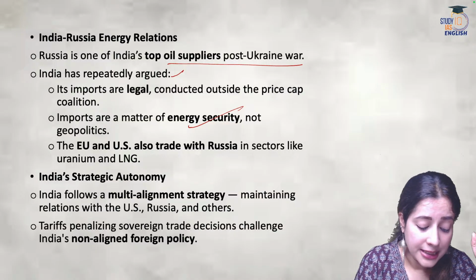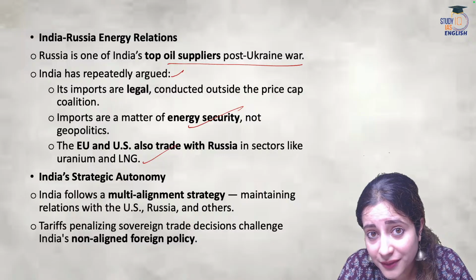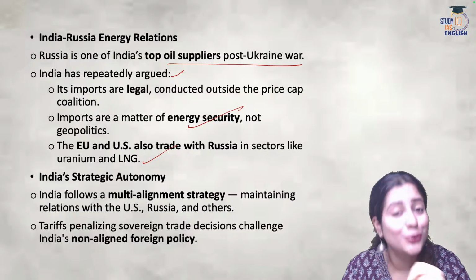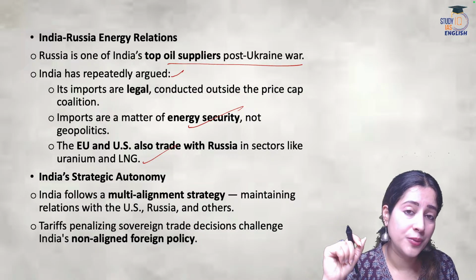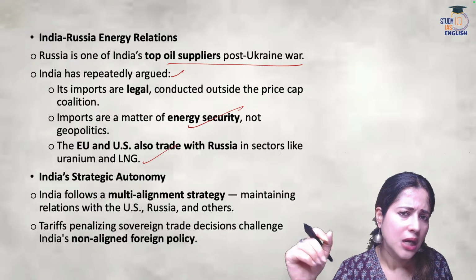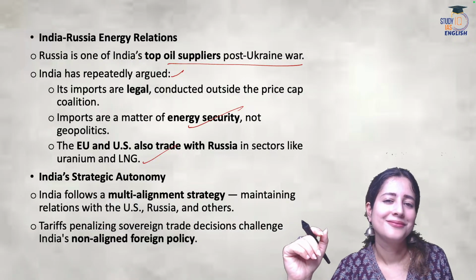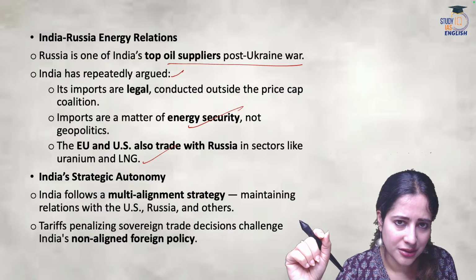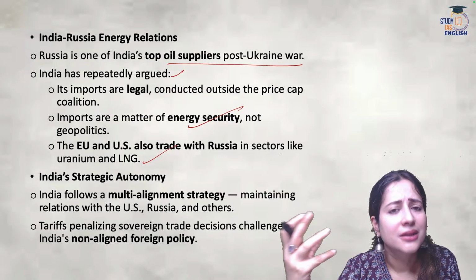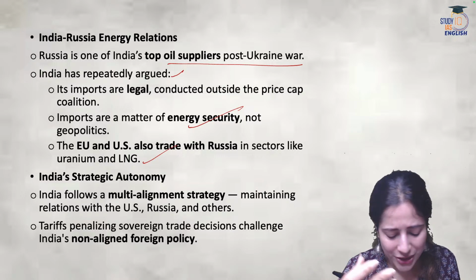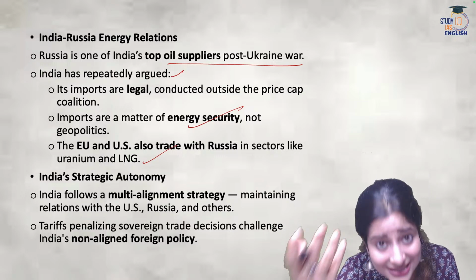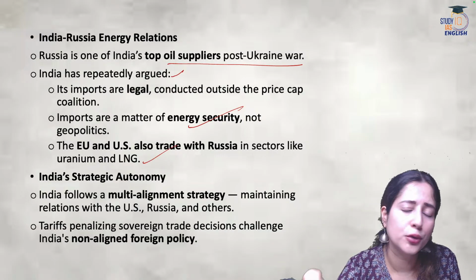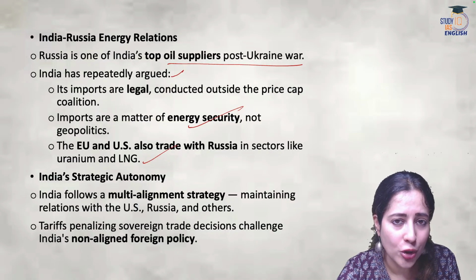The third thing here is that it's not just India which is importing gallons of oil from Russia. It is the countries of the EU who also do that. But the EU happens to be a key participant in NATO also. How come then US has no problem? Why this stepmotherly treatment only towards India right now? On a similar note, there are so many other products like uranium enrichment material, which countries like the US itself and the European Union are taking from Russia. Then why blame India only for importing gas and oil? Are we saying something wrong when we question like that?